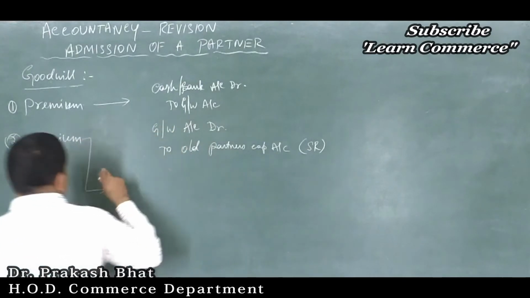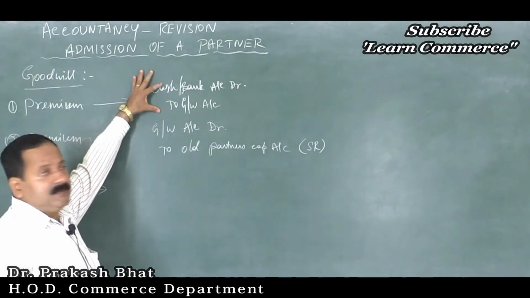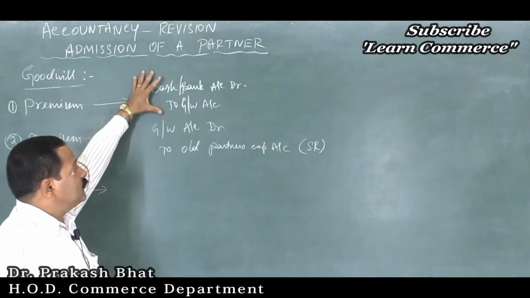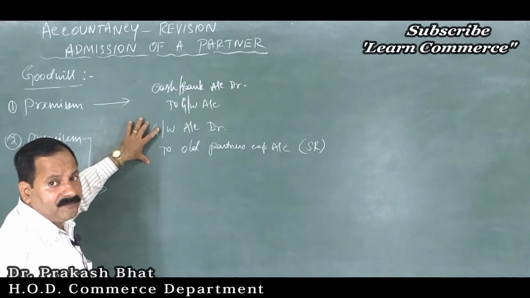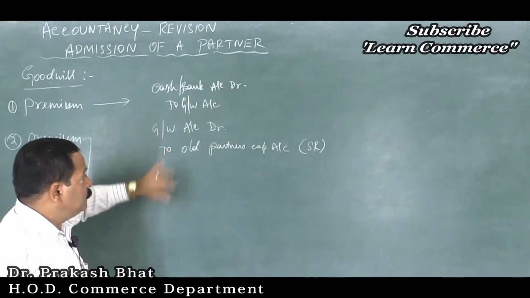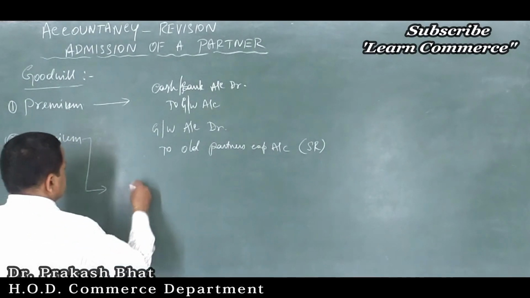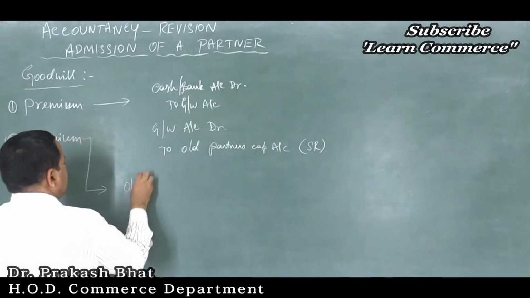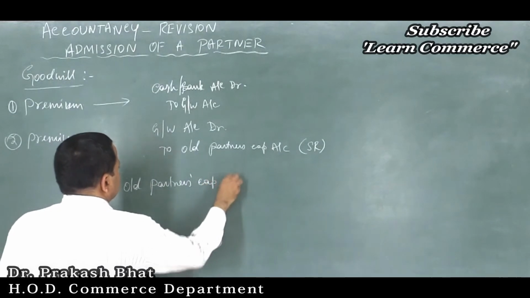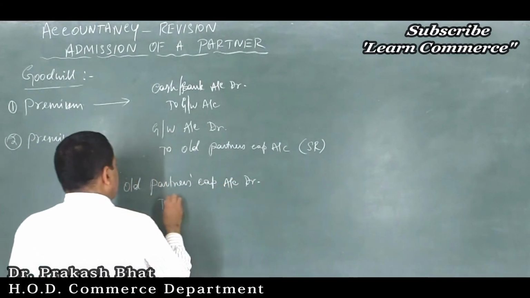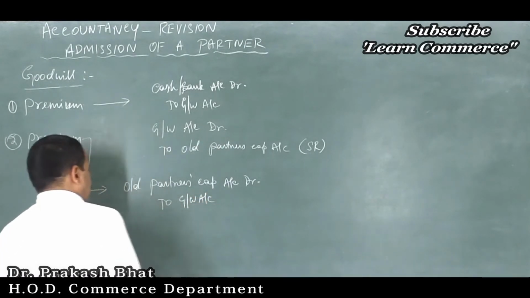So, under this method, you have to pass these entries, no doubt. The new partner will bring cash towards goodwill. Same entry: cash or bank account debtor to goodwill account. Immediately you have to distribute that goodwill among old partners, that is goodwill account debtor to old partners capital account. Correct. Then the last entry you have to pass, that is old partners capital account debtor to goodwill account.